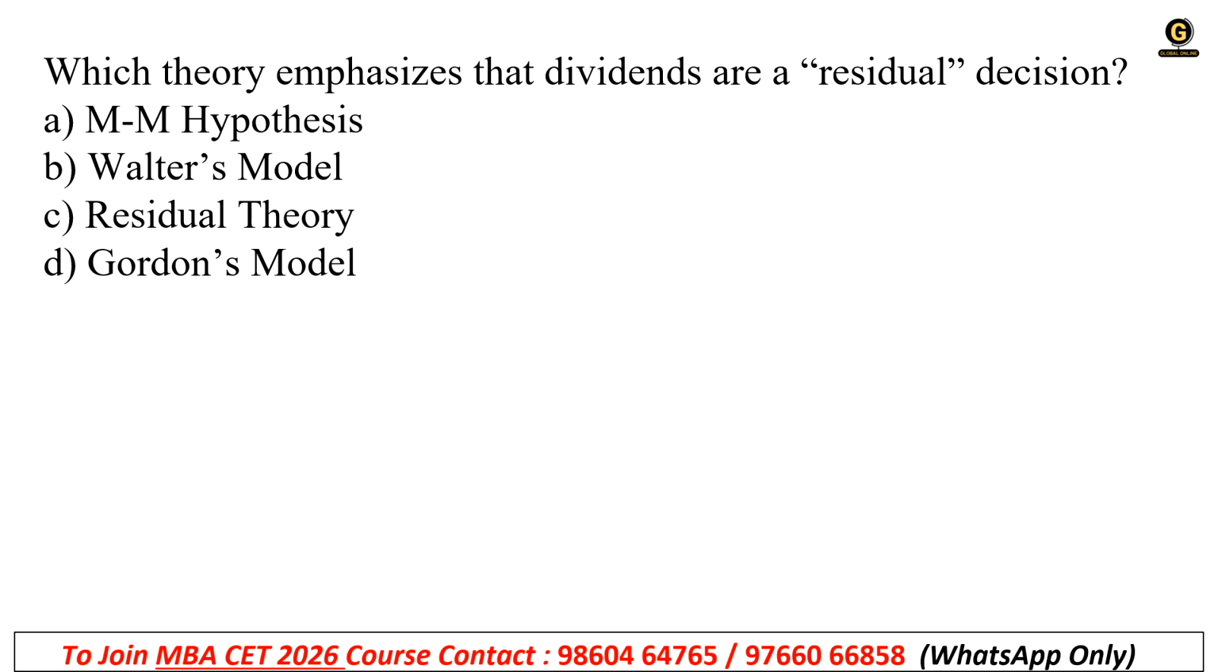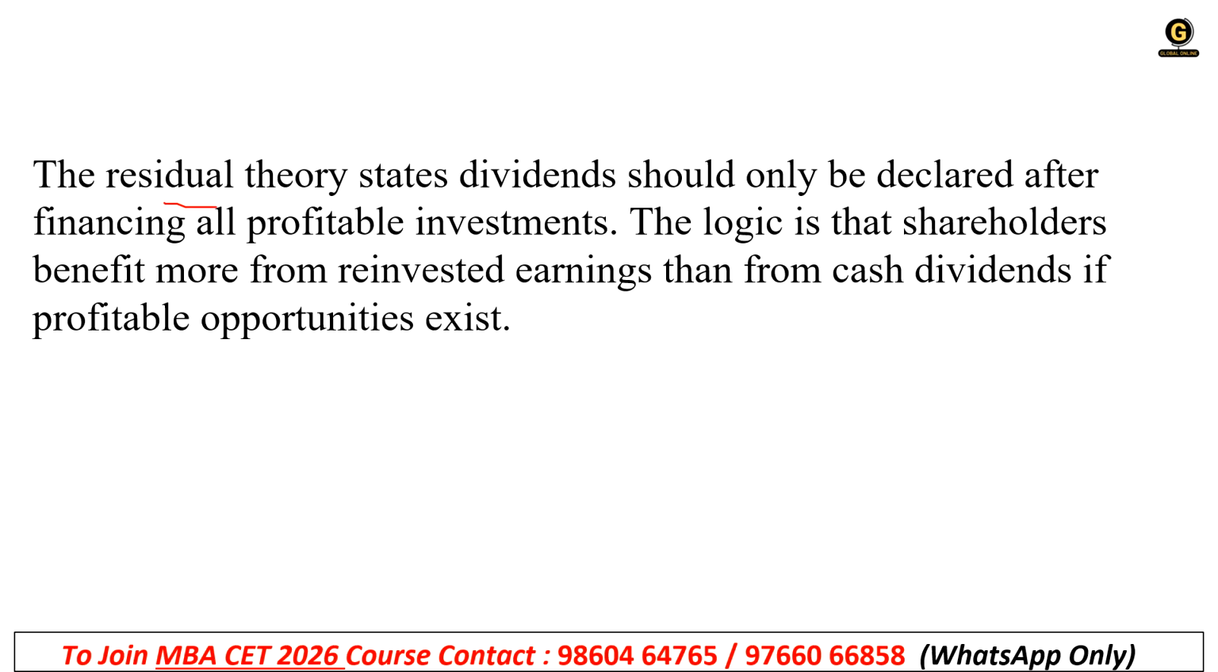Which theory emphasizes that dividends are residual decisions? A, M-M hypothesis, B, Walter's model, C, residual theory, or D, Gordon's model. So the right answer is option C, that is residual theory. Residual theory states that dividends should only be declared after financing all profitable investments. What does it mean? When you have a profitable investment, one which is earning more return, you should give preference to that first, and after that, whatever is remaining, you provide as dividend.